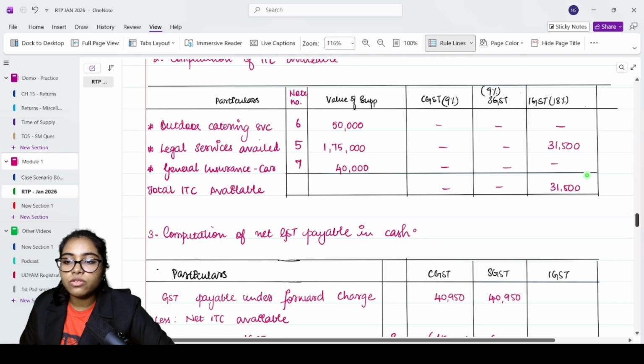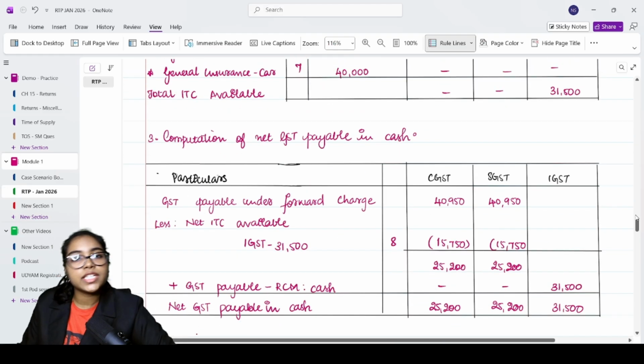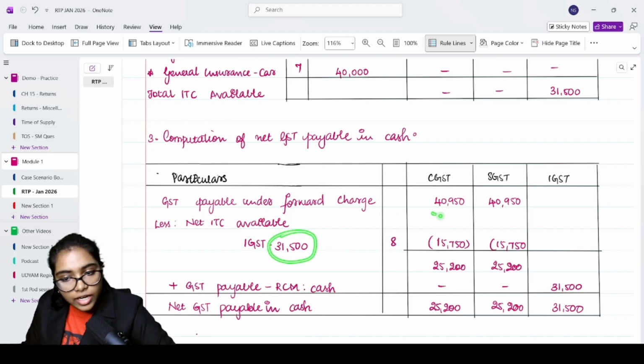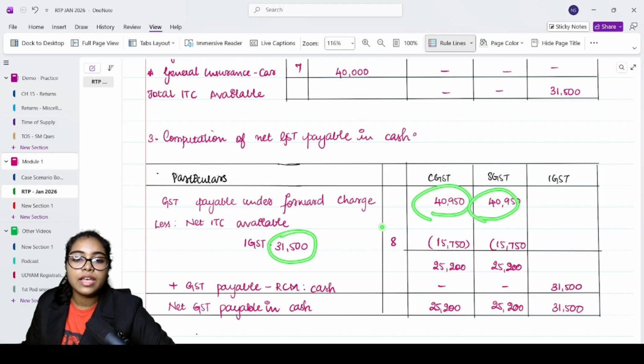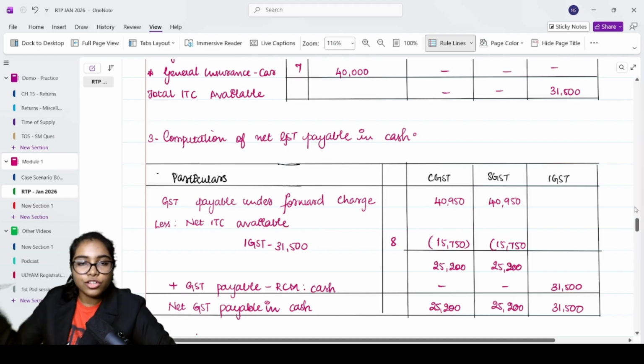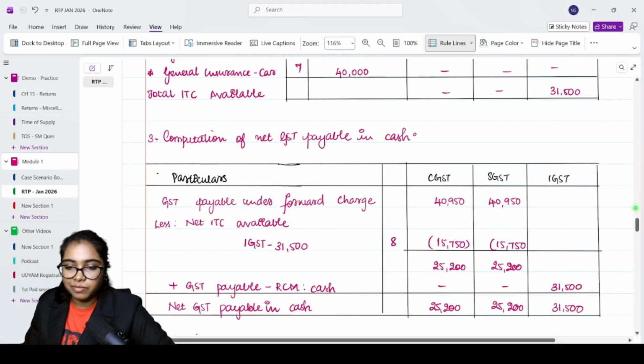What is the order for utilization of IGST? First, I need to exhaust it against IGST liability. Then I can use it for CGST and SGST in any order and in any proportion. Alright. So, I could have taken this 31,500 fully for CGST or fully for SGST. But what I have done is, I have split it into 2 equally. Alright. That is also allowed. But ultimately, the GST liability total amount will be the same. Okay. So, here 25,200, 25,200. IGST payable in cash. And that is why we are keeping this separately.